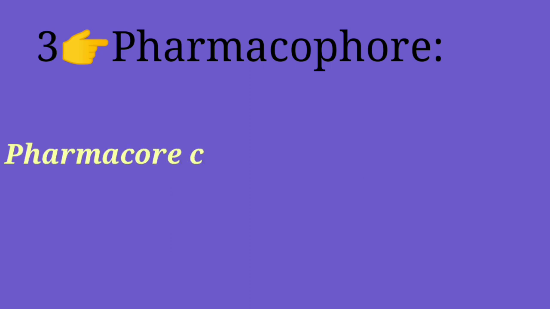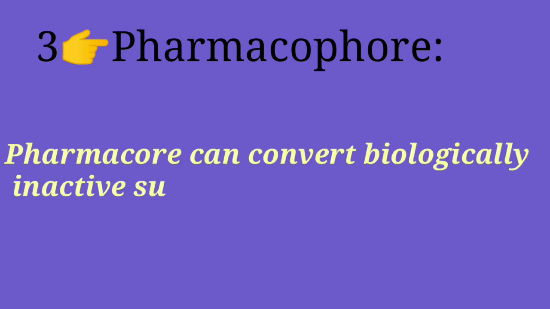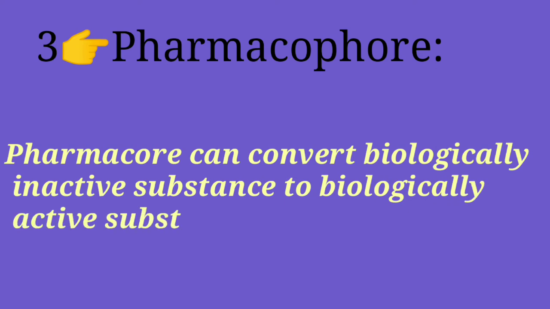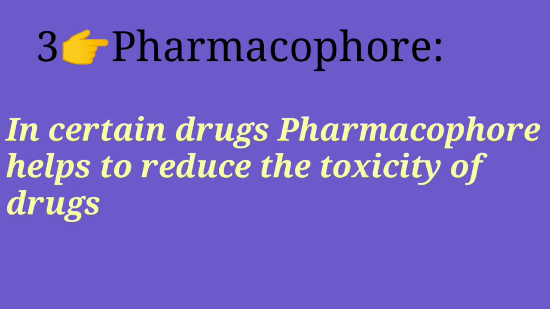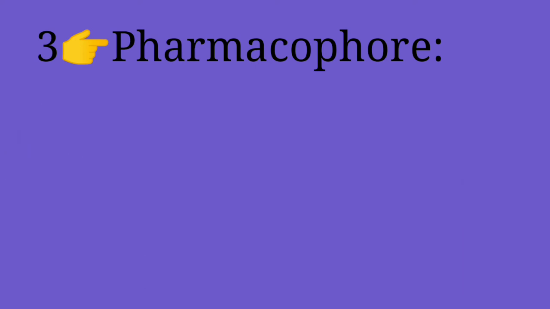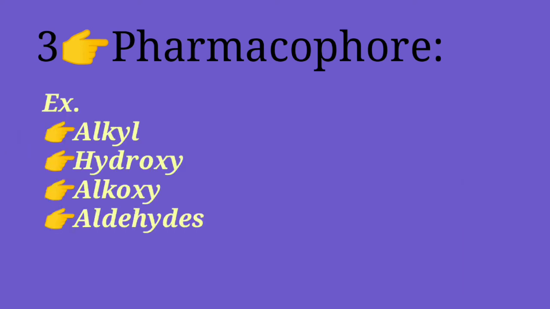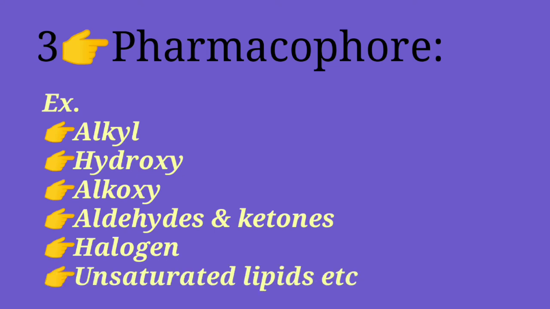Remember students, when a pharmacophore is introduced into a biologically inactive substance, it is possible to make the compound biologically active. By introducing suitable pharmacophores, it is even possible to make a drug less toxic than otherwise. Consider some examples of pharmacophores. It consists of groups like alkyl group, hydroxy group, alkoxy group, aldehydes or ketones, halogen, unsaturated lipids, etc.